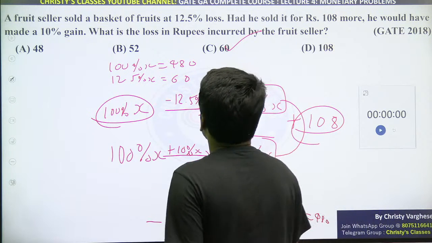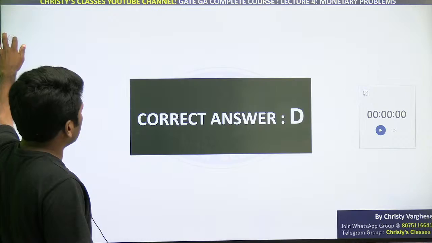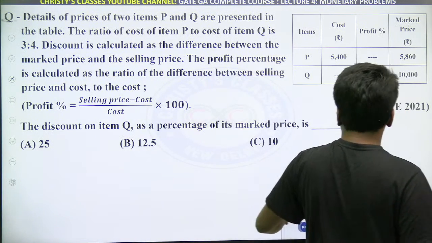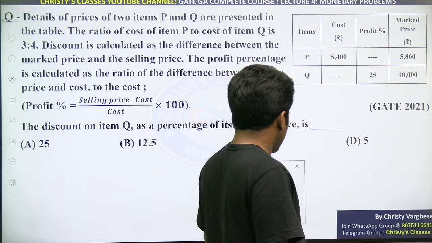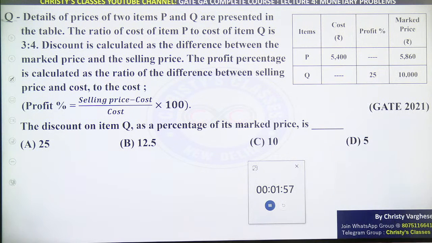Okay, I think we can stop here with this question. We'll go to the next question and next concept. There are many concepts to be discussed. This is another question asked in 2021 GATE exam based on profit loss discount itself. Try it fast.